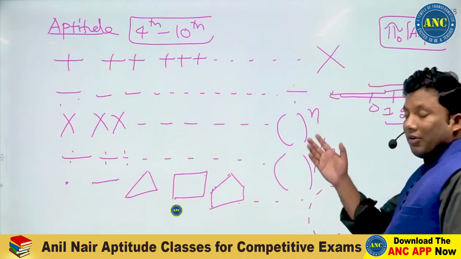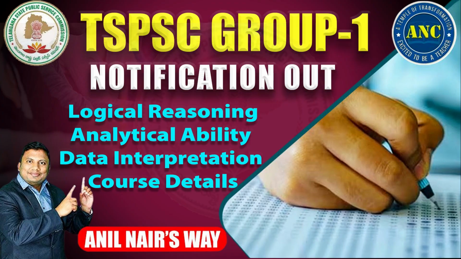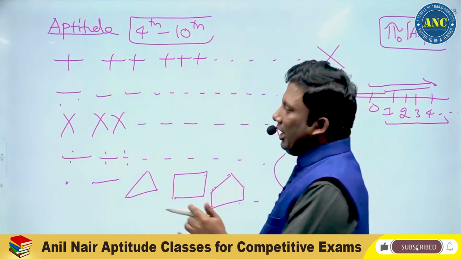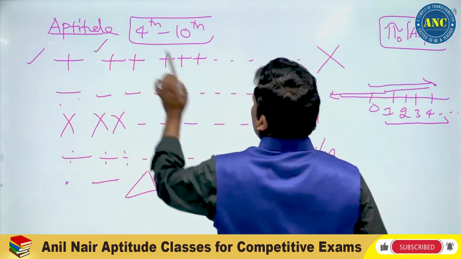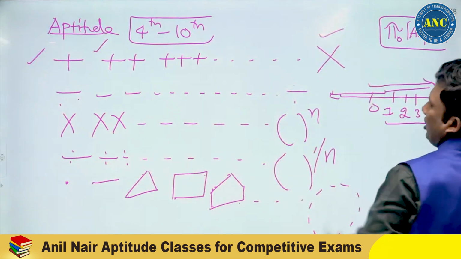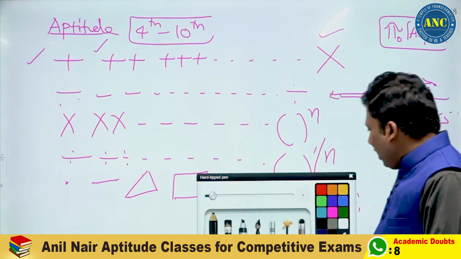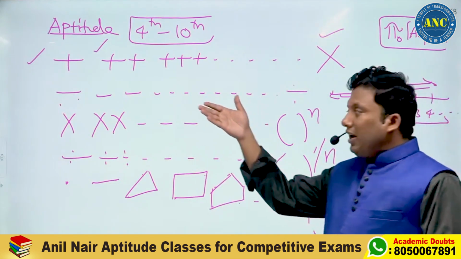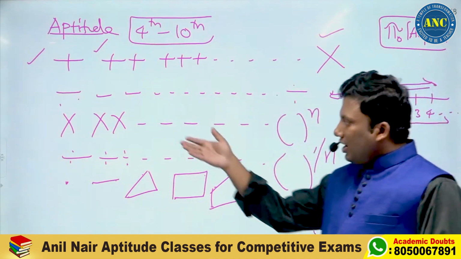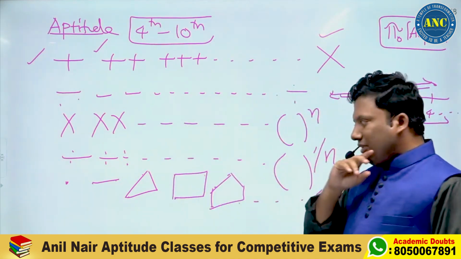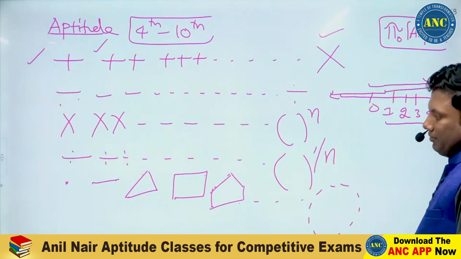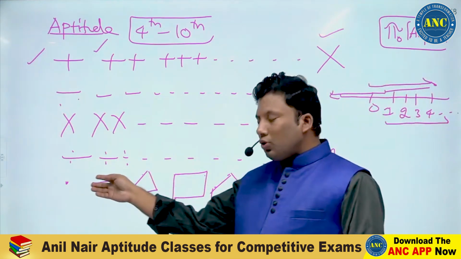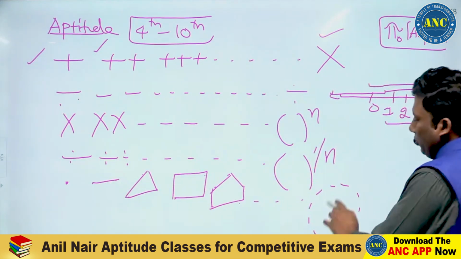This is your 4th class to 10th class textbook in a single slide. Again, I am repeating: 2 numbers addition, 3 numbers addition, repeated addition, it is into. Minus, minus, minus, it is division. Into gives power n. Division, division, division gives power 1 by n. 1 dot, 2 dots, 3 dots, and so on up to a circle.